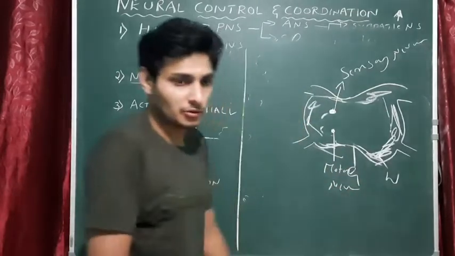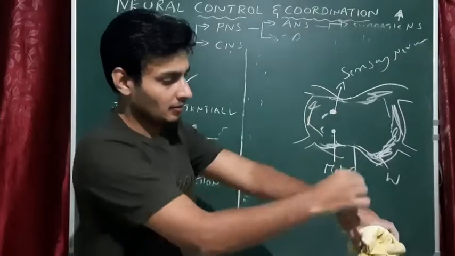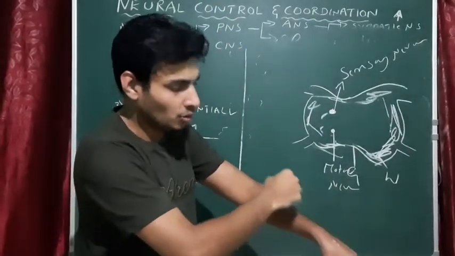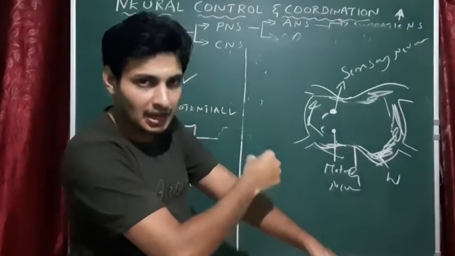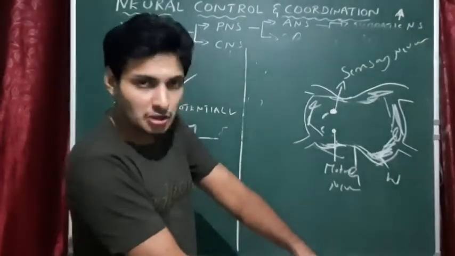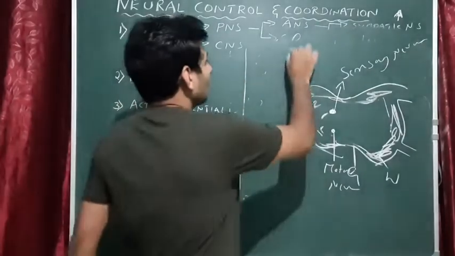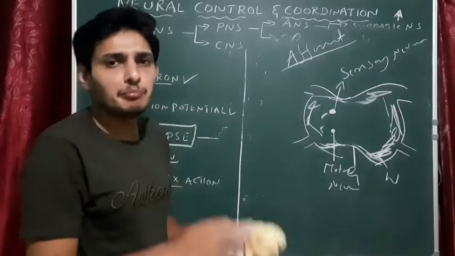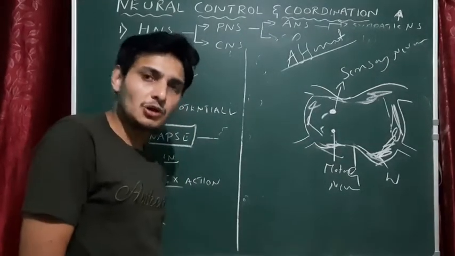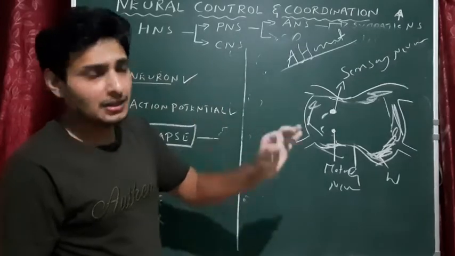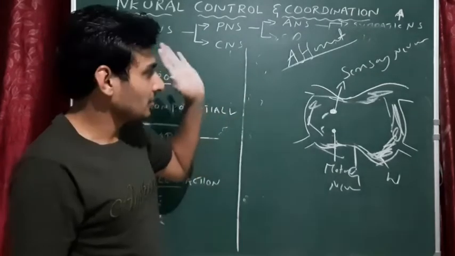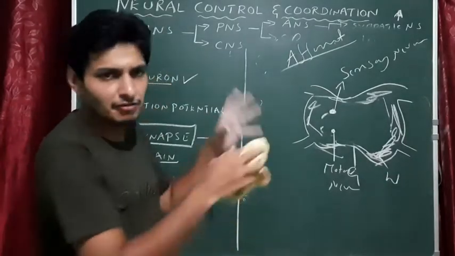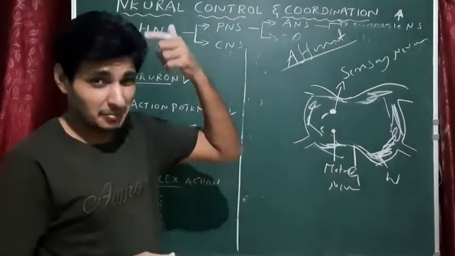What is a motor neuron? See, it goes to my CNS. It could be the brain or it could be my spinal cord, through a set of nerves called afferent. Afferent means from the site of stimulus to the CNS. Afferent, AFF. Always remember that afferent nerve fibers are the nerves, which could be cranial nerves or peripheral nerves of the CNS. Remember that. Afferent in the sense of PNS nerves, nerves coming from the CNS, that is the brain as well as the spinal cord.